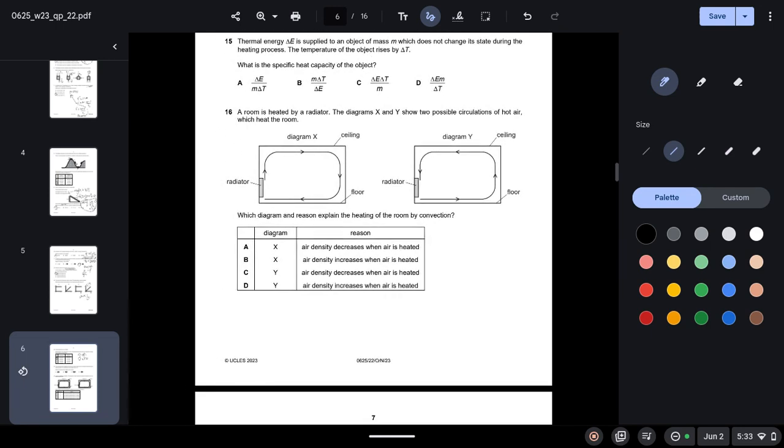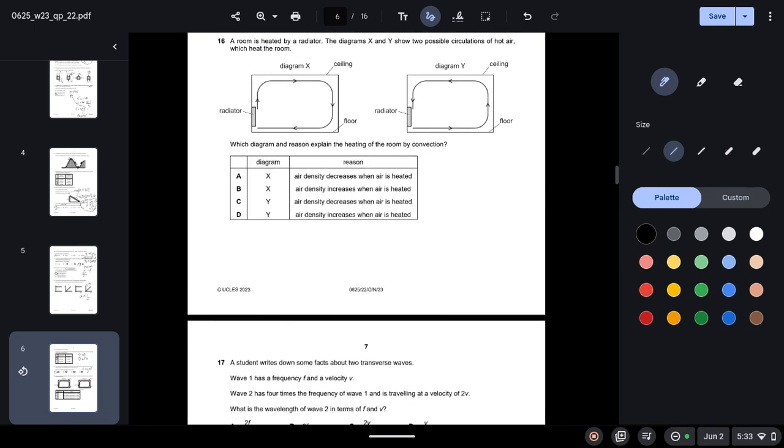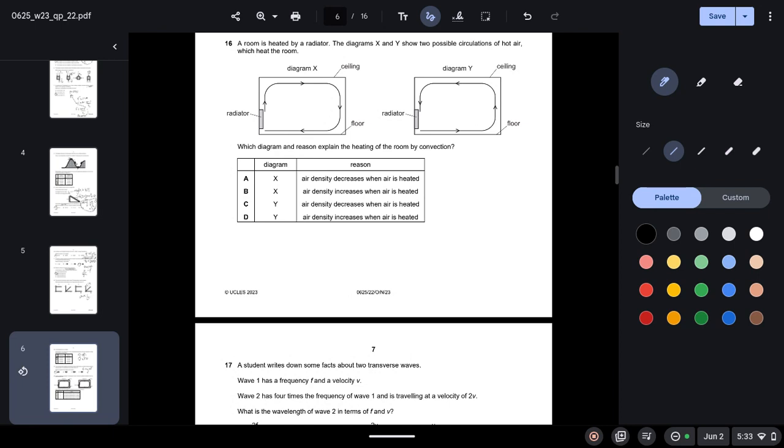Question 15. Thermal energy is supplied to an object of mass m which does not change its state during the heating process. The temperature of the object rises by delta T. What is the specific heat capacity of the object? So we know the formula: E equals mc delta T. From here, if you make c the subject, your answer will come out to be E over m delta T. Question 16. A room is heated by a radiator.